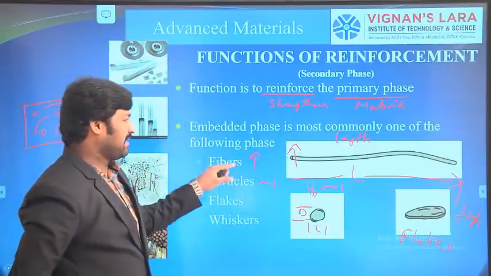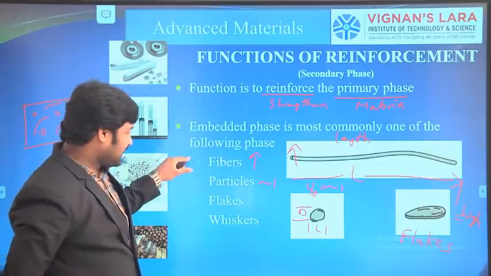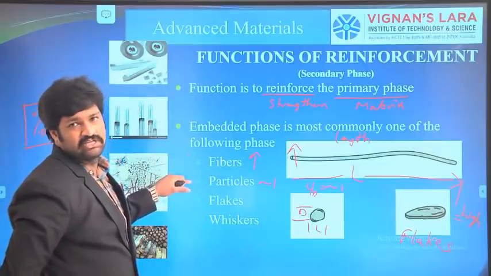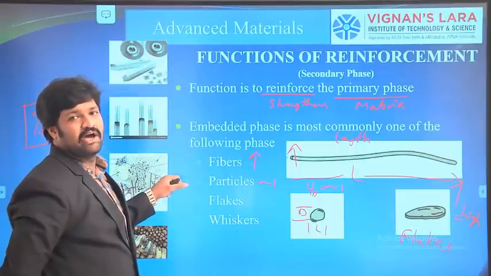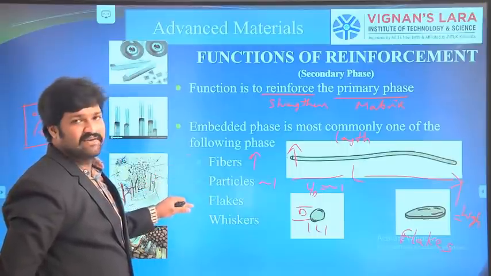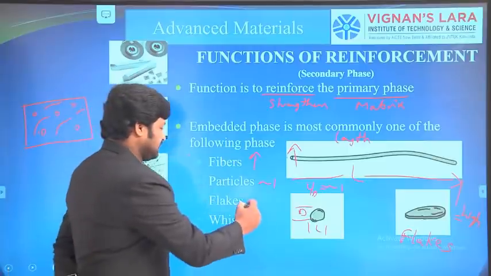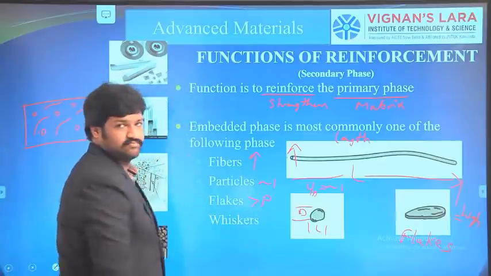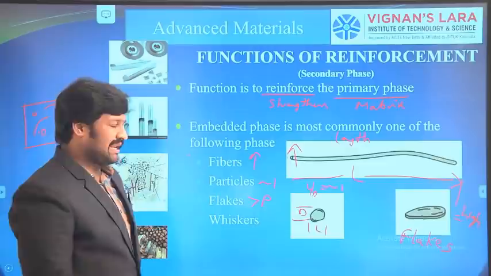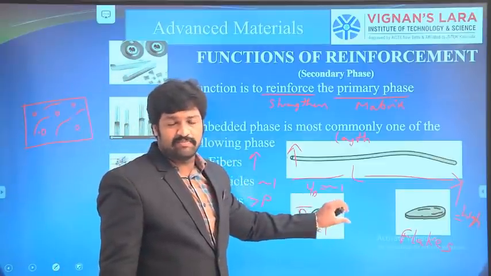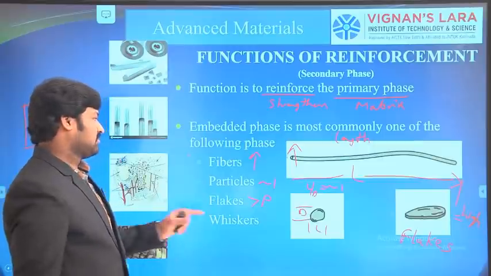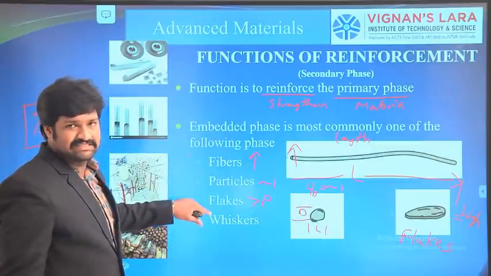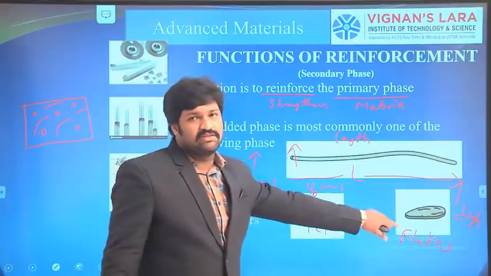So the L by D ratio of fibers is high, and the L by D ratio of particles is nearer to 1. It's not exactly 1, but nearer to 1. Almost the L and D are similar. The next one is flakes. Their L by D ratio is greater than particles, so the length is high compared to the diameter, and the numerator value will be high. Compared to fibers, it is less. The choice of flakes depends upon the application.